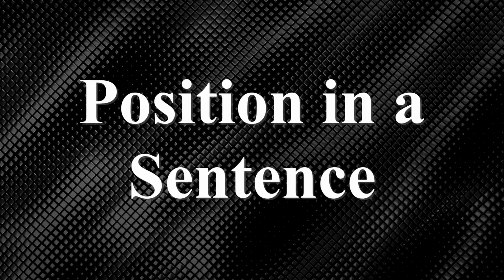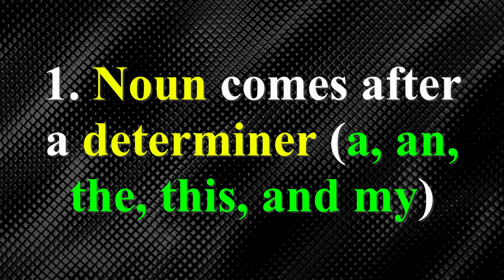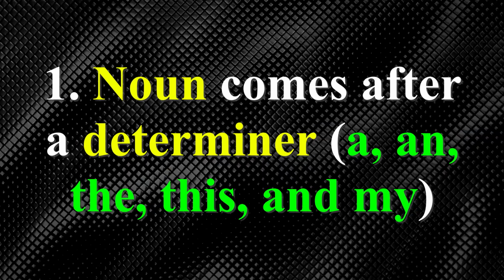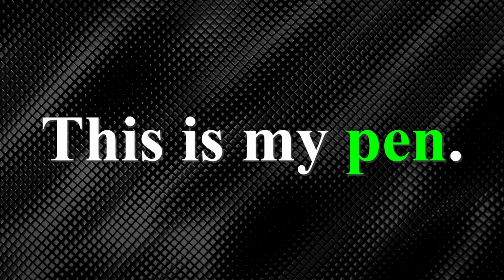Now, the next point is position in a sentence. We can identify a noun in a sentence by its position. First, a noun often comes after a determiner like a, an, the, this, my. For example, this is my pen. Pen is a noun that has come after my.